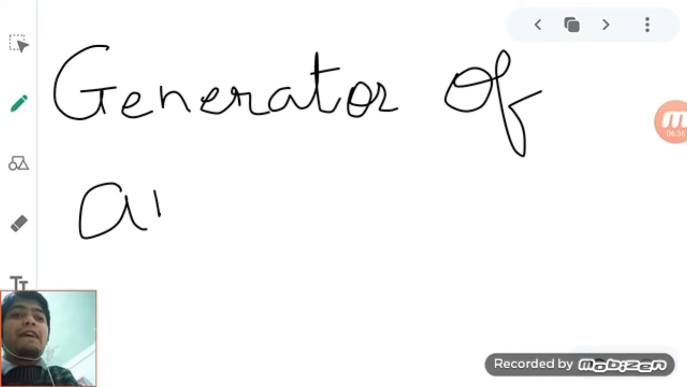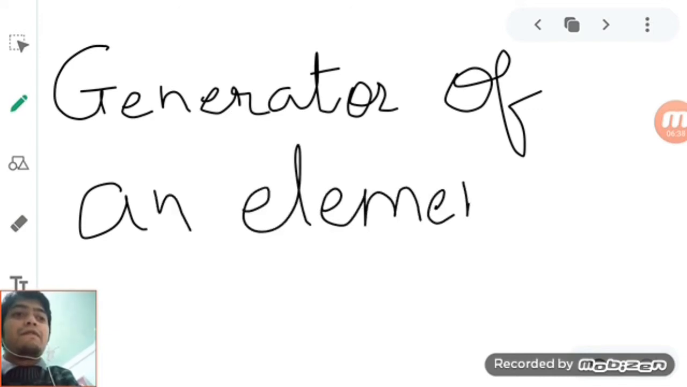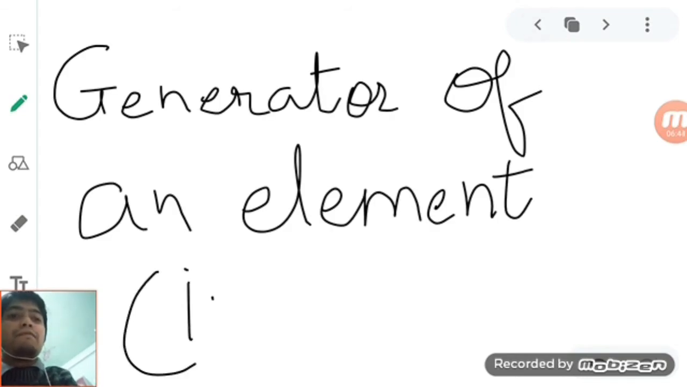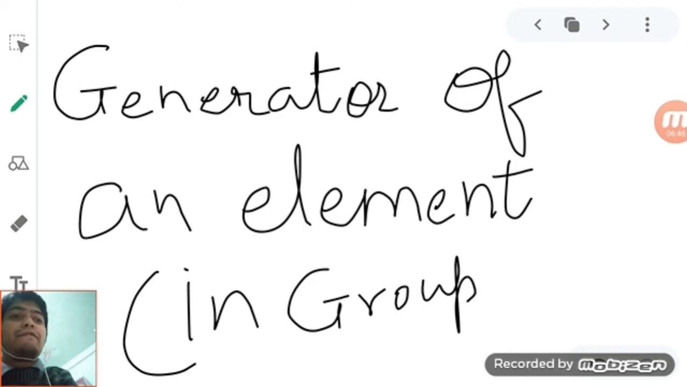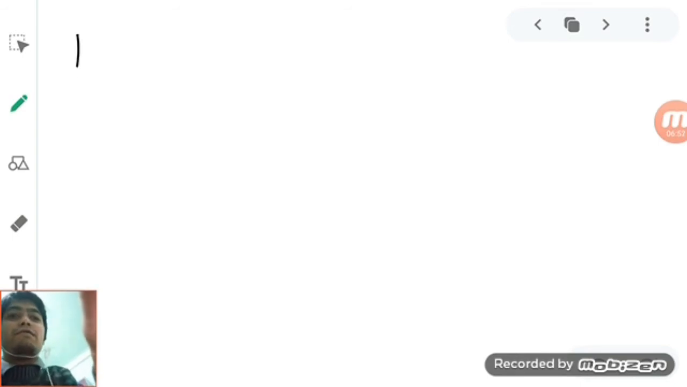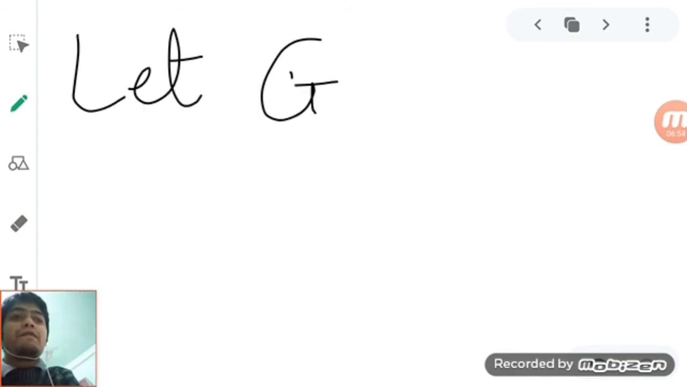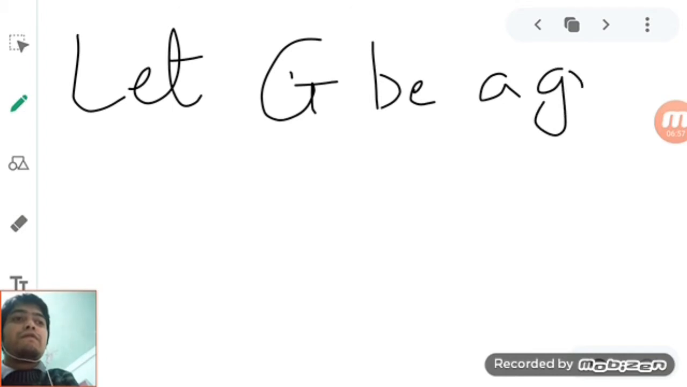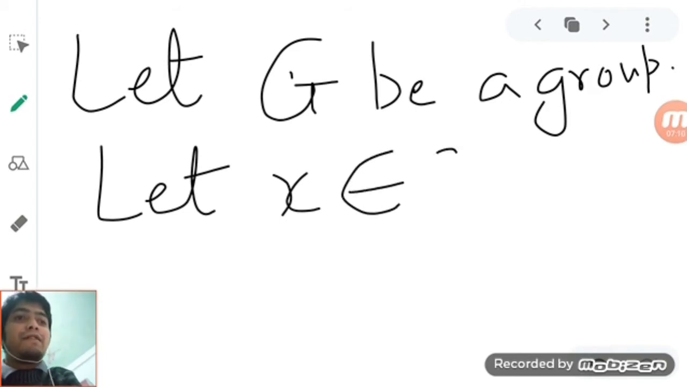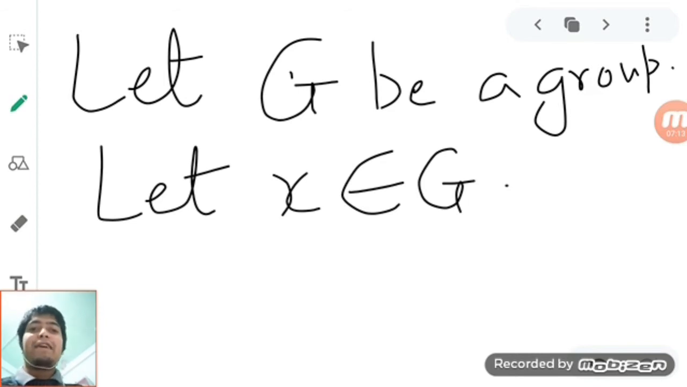Generator of an element. Because we are dealing with groups, we can have a generator somewhere else, but over here we are dealing with groups. So let G be a group, and let X be an element of G. X, you can take it to be anything.